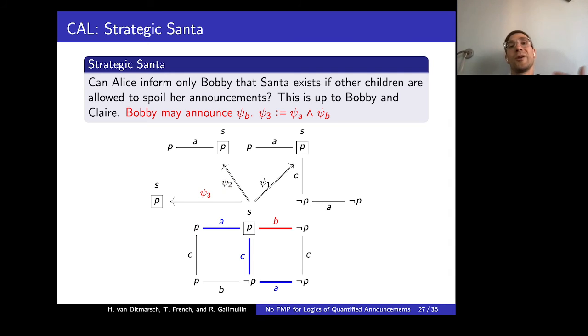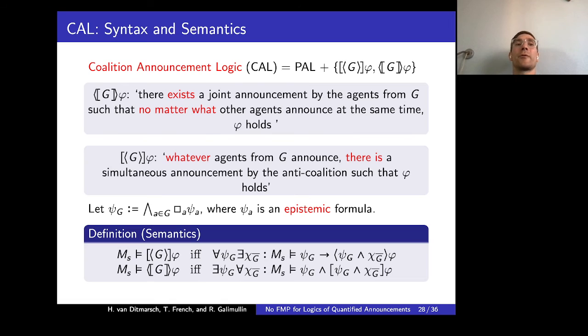Also, Bobby can spoil it in more than one way. So this logic for reasoning about coalition announcements is called coalition announcement logic, which extends PAL with these constructs. And for example, the Diamond one says there exists a joint announcement by agents from G such that no matter what other agents outside of G announce at the same time, phi holds.